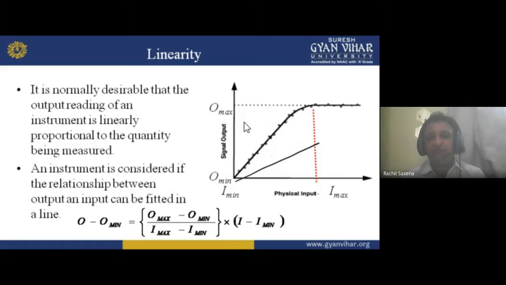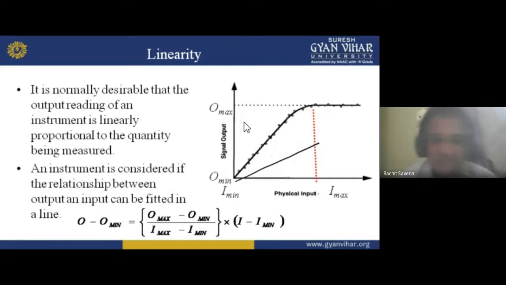So if your instrument's equation, or the relation between output and input, fits in a line, then that is the equation you have to follow. Understand, my dear student, or not?